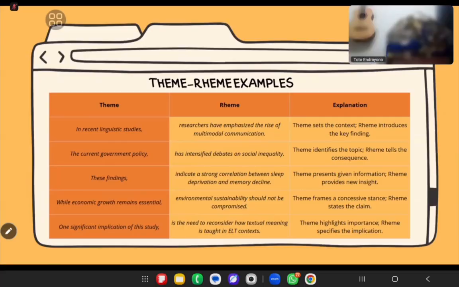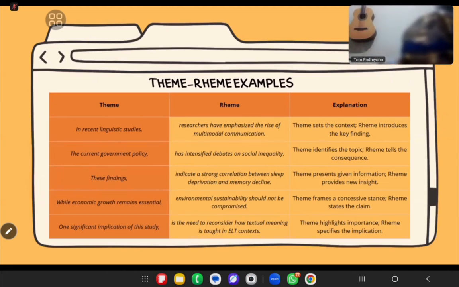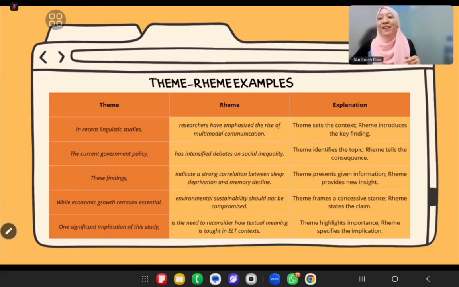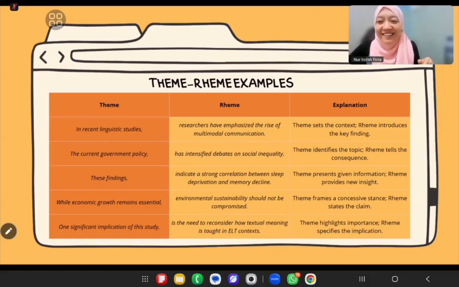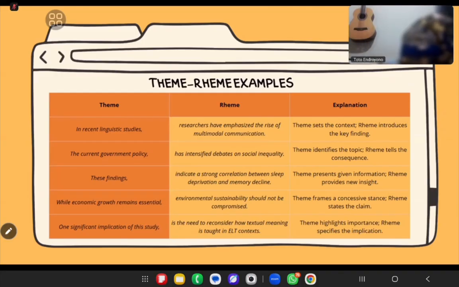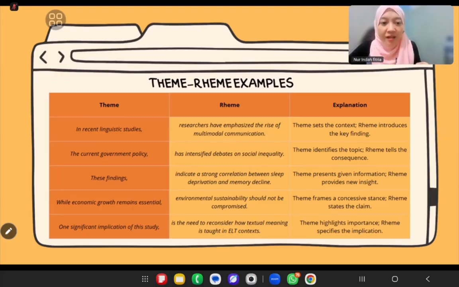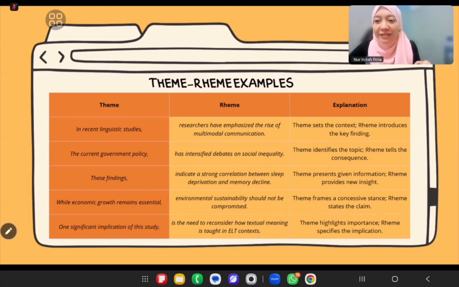Okay, so next example. May I interrupt a little bit about your examples? Sorry, the first sentence you set up with a comma, I think: "In recent linguistic studies," comma, okay, that's separate. And after that, "researchers" functions as the subject. What about the second sentence? I think the comma isn't needed here. "The current government policy" functions as a subject and "has" becomes... Did I make a mistake? I think the second sentence and the third sentence, right? So without a comma, right? Okay. What do you think, Mr. Sulhan?